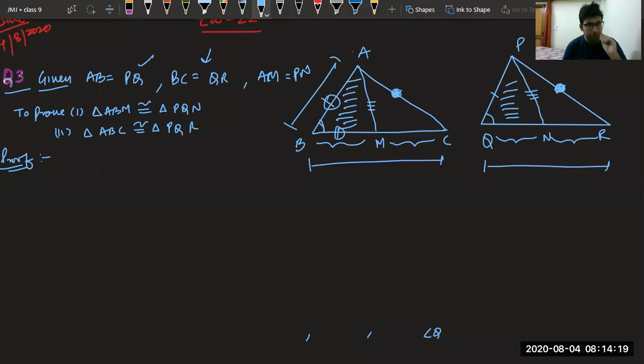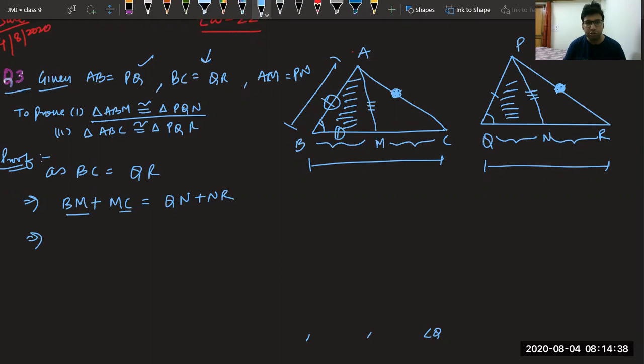Okay, now before starting, we have to look in triangle ABM and PQN. As BC is equal to QR, this implies BM plus MC is equal to QN plus NR. Now we know they both are equal.